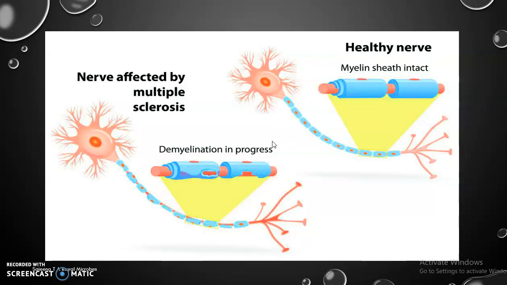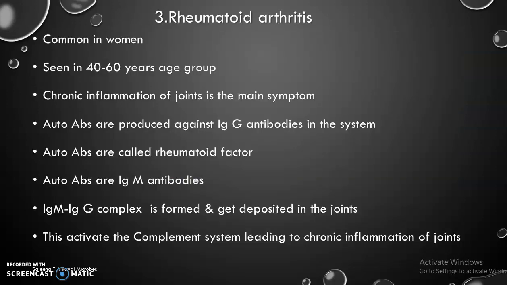This is the normal healthy nerve. Here the myelin sheath is intact, but in the case of multiple sclerosis, the myelin sheath is destroyed. We can see this is the demyelination in progress, resulting in the destruction of the neuron. This leads to neurological disorders.